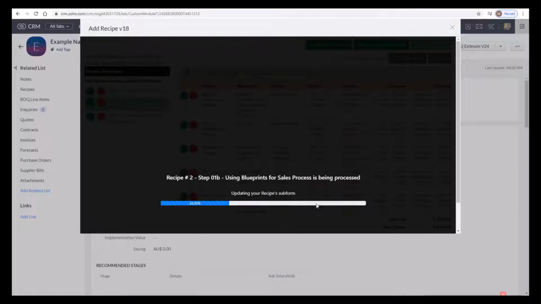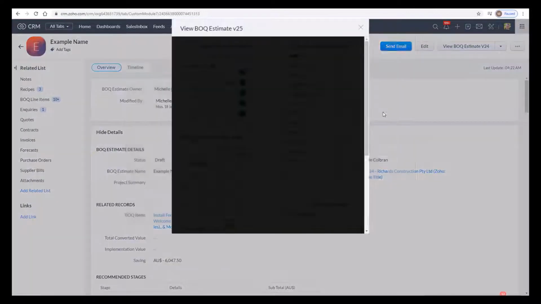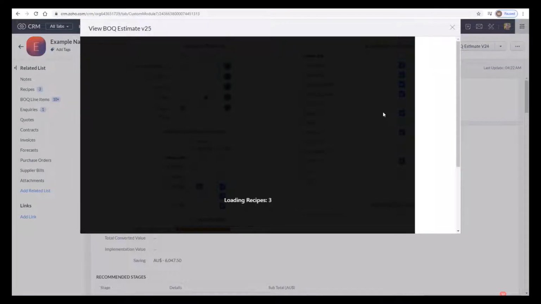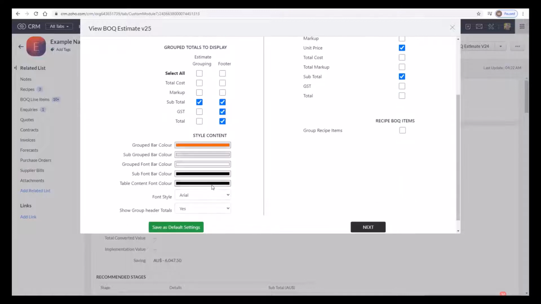Using Zoho's APIs and functions, in the background now the system is building that estimate using the items that we've customized. And there we go, our estimate is created. Now once we've finished creating our estimate, we can view it using the View BOQ Estimate widget. Now when you open this widget, the first tab that you see gives you the ability to group your line items. The BOQ items have many items to group by. You can choose your columns, your subtotals, and even your colors and fonts.